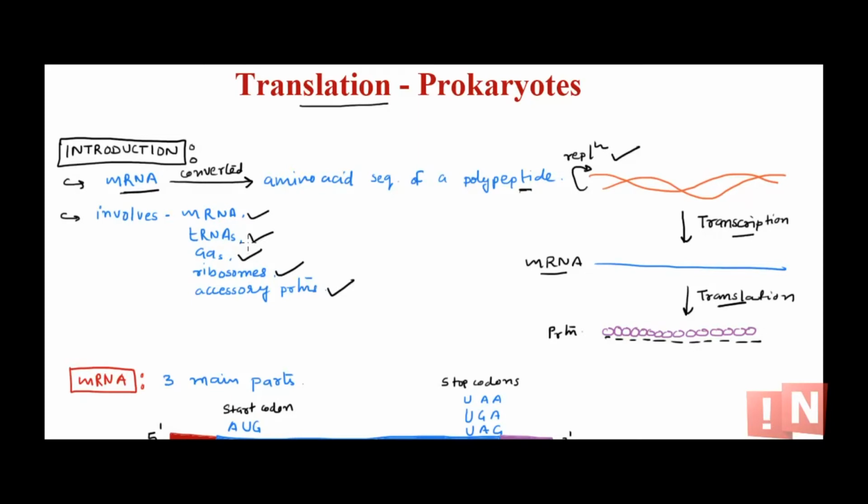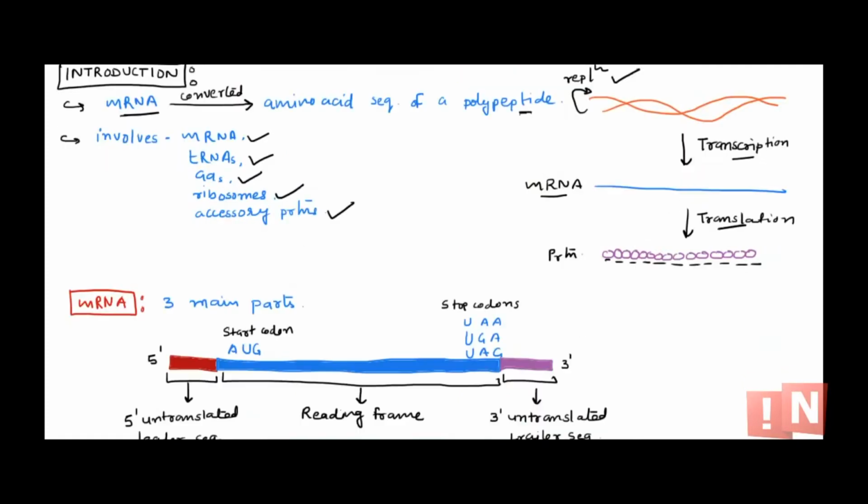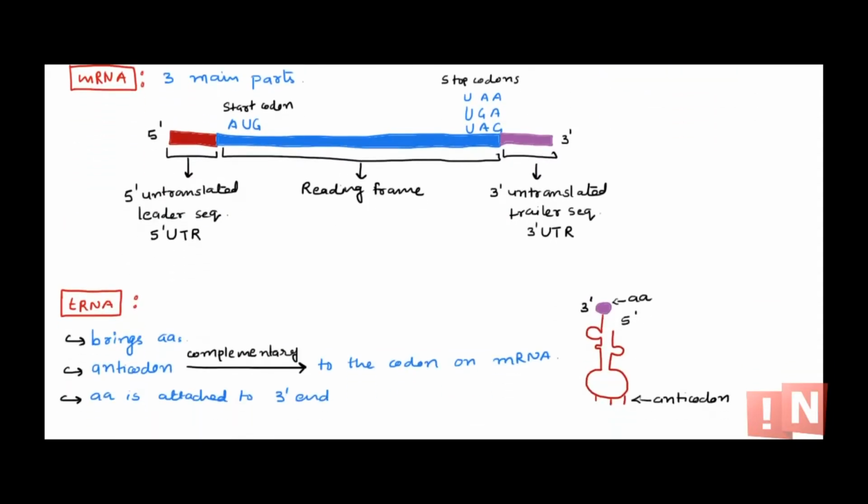And trust me, the whole machinery or the whole mechanism of translation is one of my favorite in Central Dogma. It's amazing. It's really easy to understand. I have shown most of the diagrams here so that it's easy for you to visualize and understand. So let's begin with mRNA first.